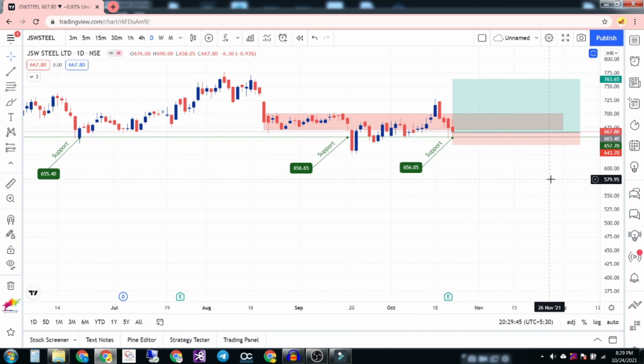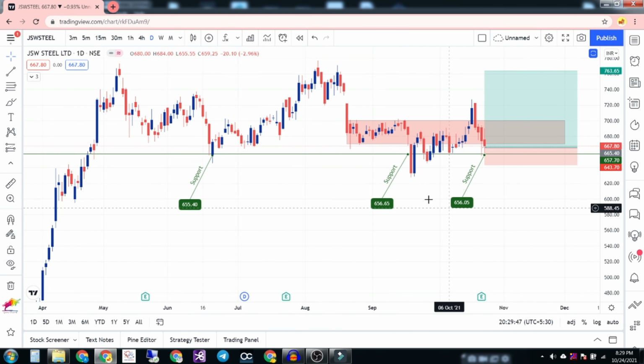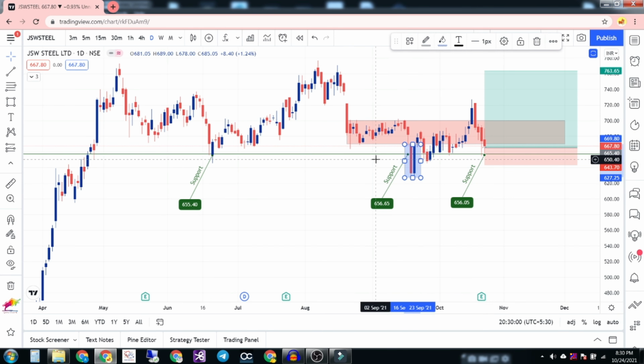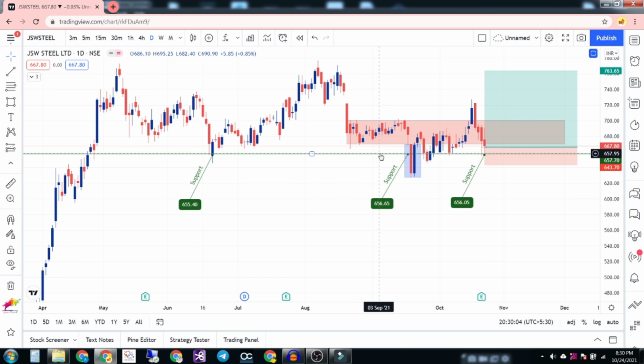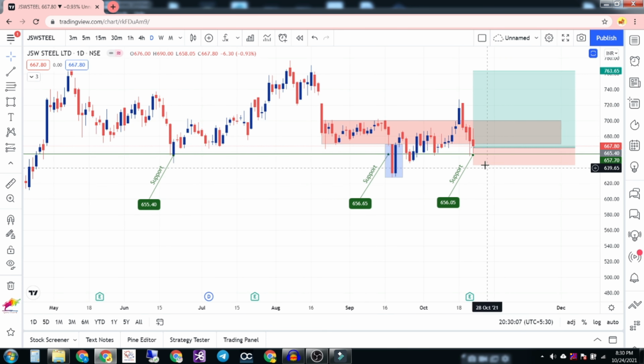And JSW Steel. So what happened in JSW Steel? It is taking a major support in this area. This area is a very good support, because it showed a fake breakdown, where it went down and came up suddenly. So I'm expecting this level is being bought aggressively by buyers. So I took a trade on Friday.